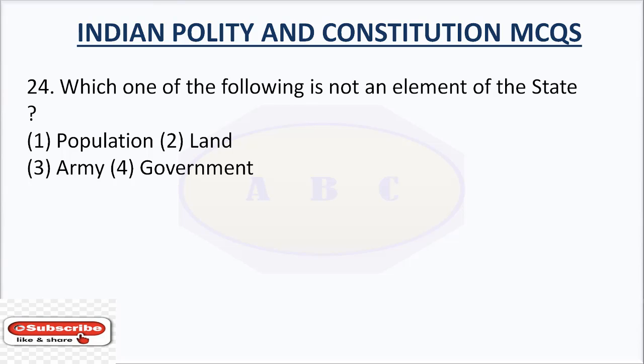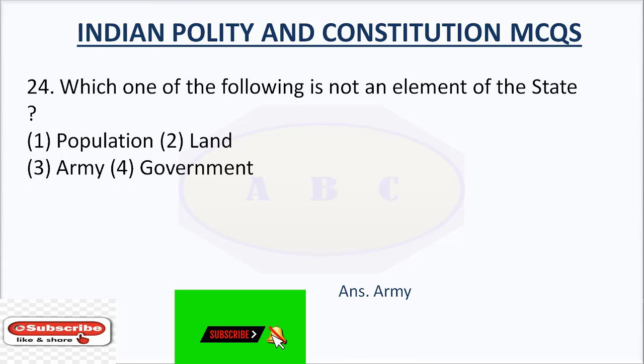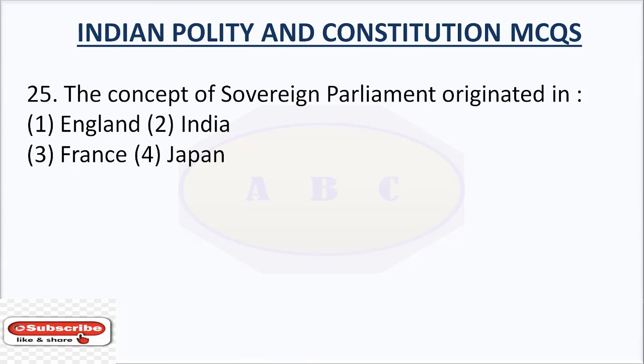Question number 24. Which one of the following is not an element of the state? Option number 1, population; option number 2, land; option number 3, army; option number 4, government. The answer is army. Army is not an element of the state. Question number 25. The concept of sovereign parliament originated in: option number 1, England; option number 2, India; option number 3, France; option number 4, Japan. The answer is England. The concept of sovereign parliament originated in England.